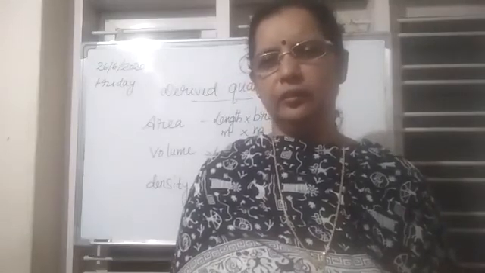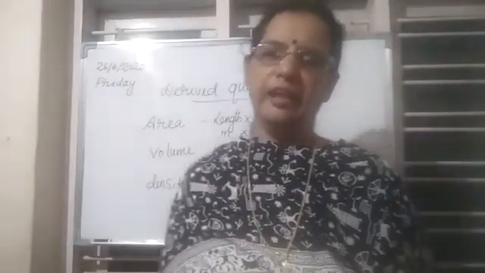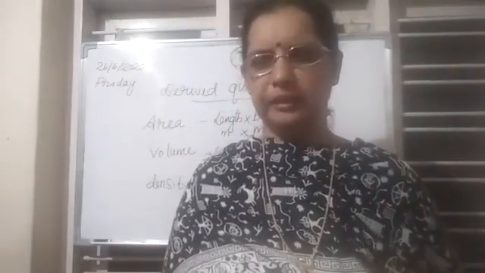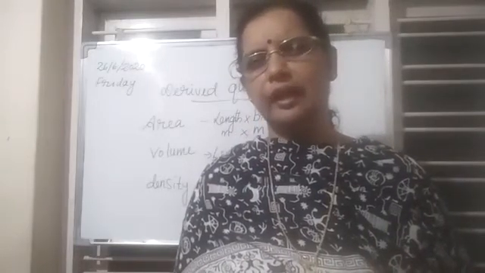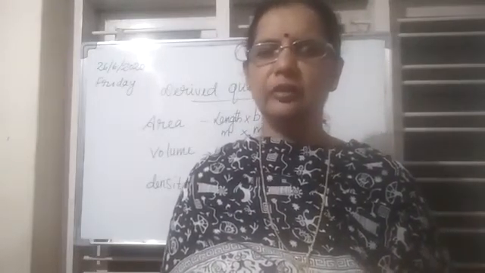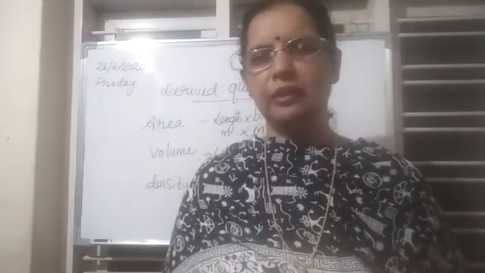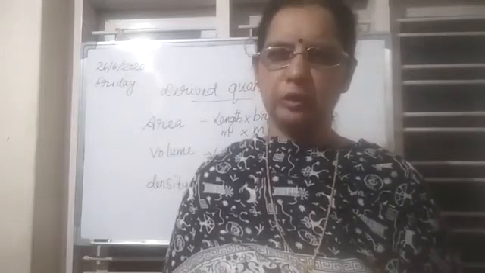And that you know it. Even then, let us see area. How do you find area? Yes, length into breadth, right? So length into breadth means length and breadth both are distances only, isn't it? Distance between 2 points only. So length we use in meter, and breadth also in meter.